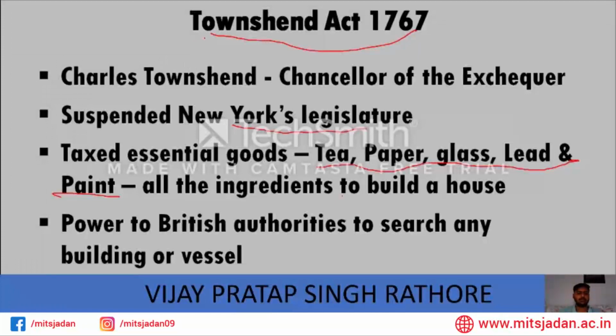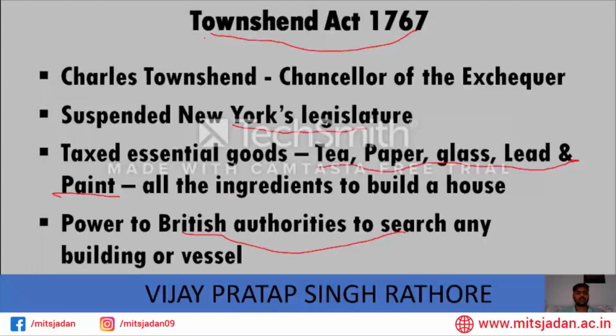Paper, glass, lead, and paint are all important to build a house, so it will become costly to build a house if you tax these items. Third, the British authorities were now empowered to search any building, any house, or any ship in the American colonies without a warrant. This was also very unpopular, as British officers could barge into your house without a warrant or any proper reason.